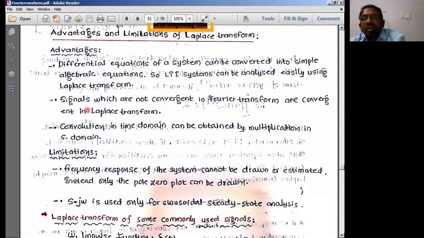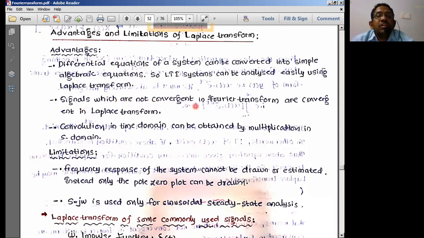LTI system is what? Linear time invariant systems can be analyzed by using the Laplace transforms. Because LTI system outputs can be represented by using a differential equation of second order, third order, first order, like that. So those signals can be analyzed easily by using the Laplace transforms.